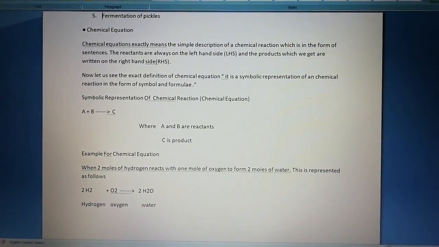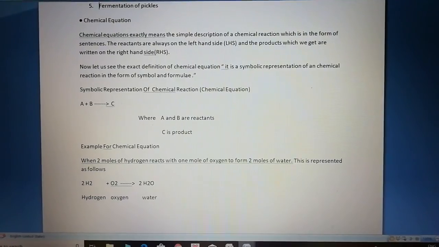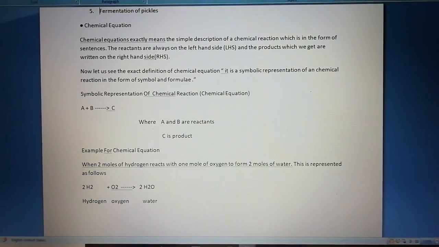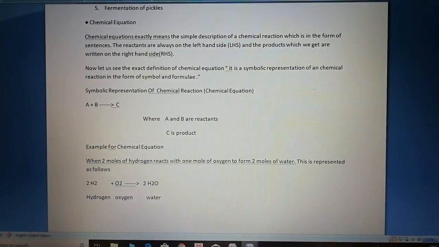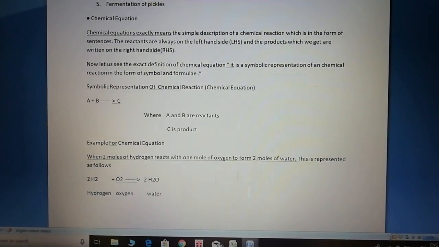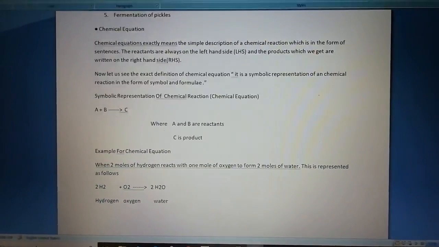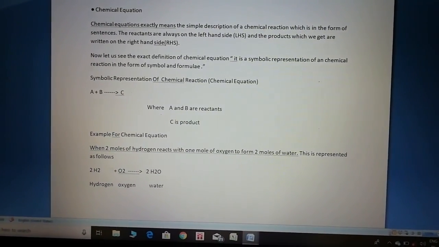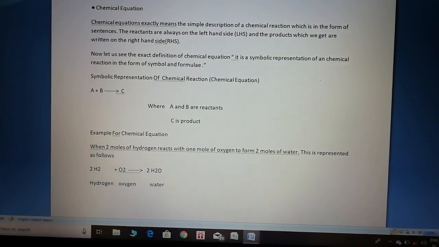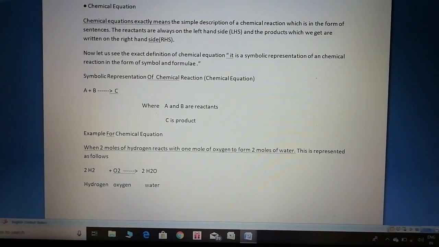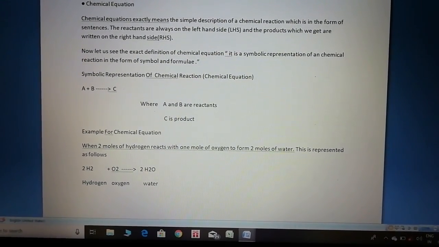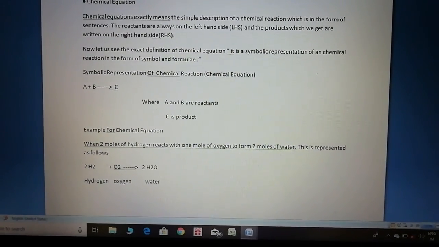By using the long sentences, we write it in a short form, which is called a chemical equation. It is the simple description of a chemical reaction given in the form of sentences. Always in a chemical equation, the reactants are written on the left hand side and the products we get are written on the right hand side.